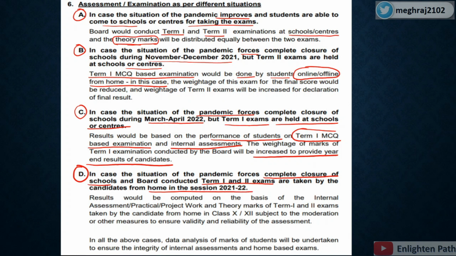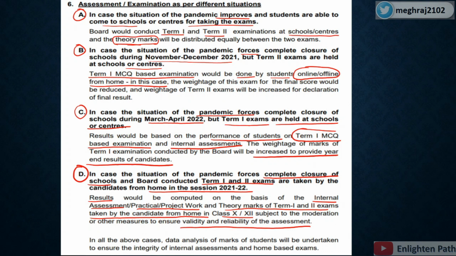CBSE is assuming that if the term 1 and term 2 examinations cannot be held at school and there is a complete closure, then results would be computed on the basis of the internal assessment, practical project work, and theory marks of the term 1 and term 2 examinations taken by the candidate from home. That means this year the exam will happen either from home or from school, in class 10th and 12th, subject to moderation and other measures that ensure validity and reliability of the assessment.